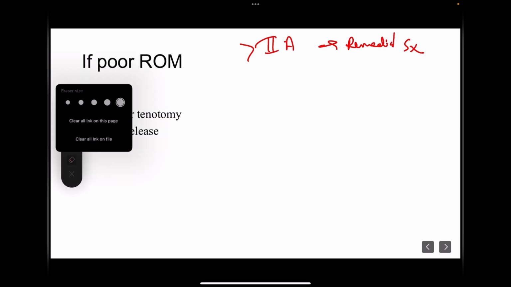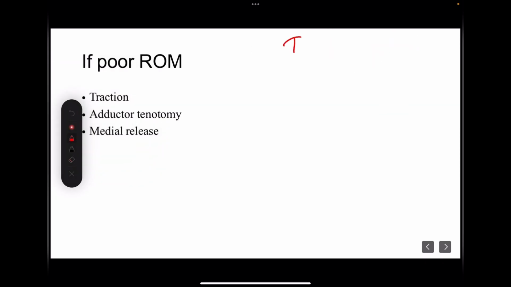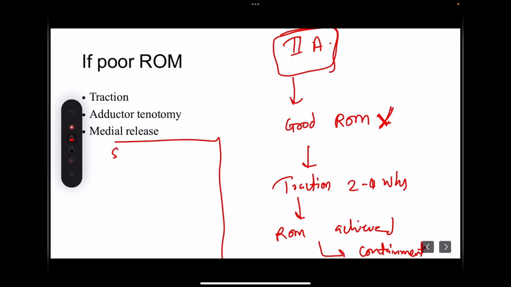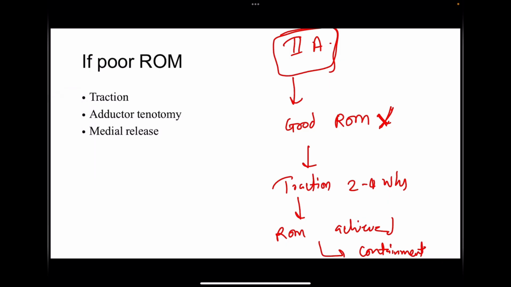But there are many children who are before the stage of 2A, but not having good range of motion at the hip. In these children, we have to apply traction for maybe 2 to 4 weeks. And once good ROM is achieved, then we have to do containment. So this is one thing you should be keeping in mind. What factors have we discussed which will decide management? One was the stage of the disease, one was the age of the child, one was extrusion, and one was the range of motion of the hip. I hope you have understood all these factors and how they help us in deciding the treatment.